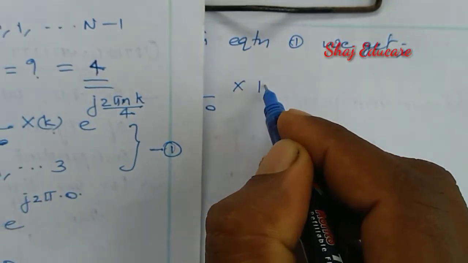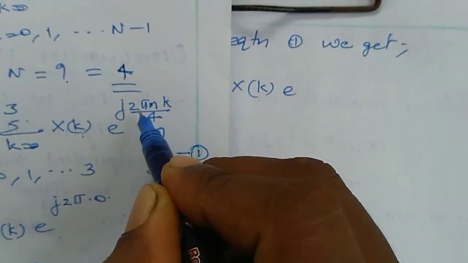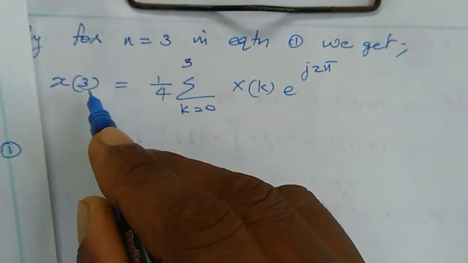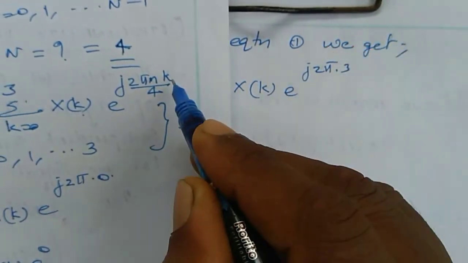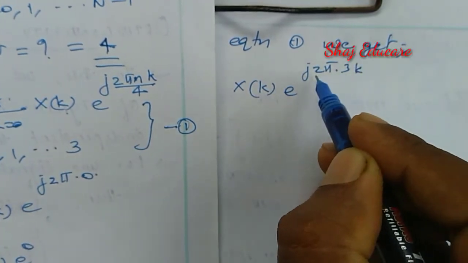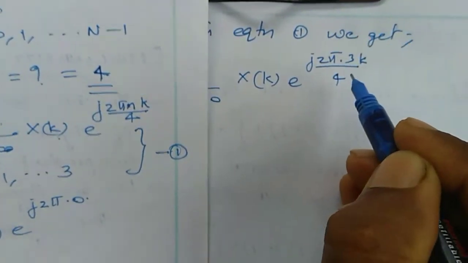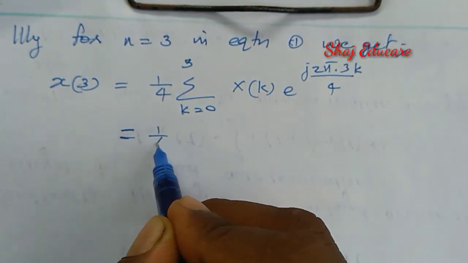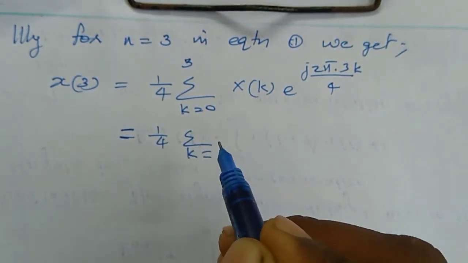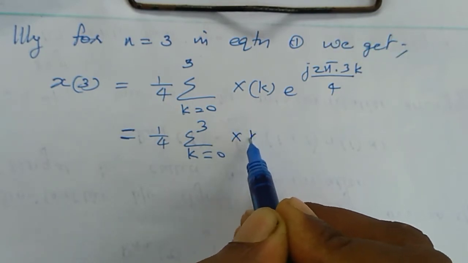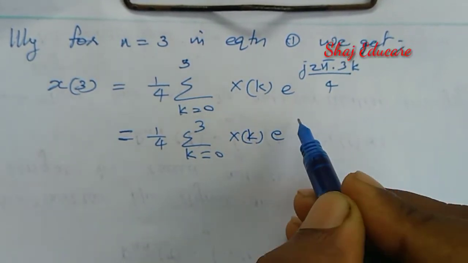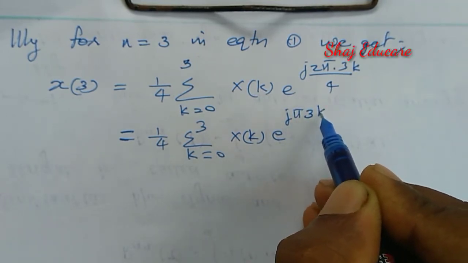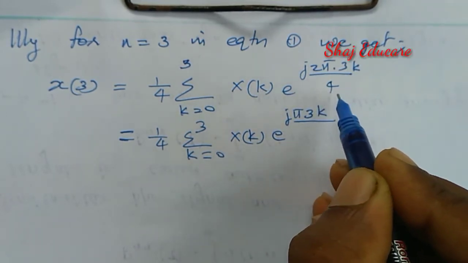Instead of n I have to use 3, so 2 pi into 3 into k by 4. Okay, then I am getting 1 by 4, sum over k equal to 0 to 3, x of k e raised to j pi into 3 into k by, this 2 and 4 can be reduced to 2.